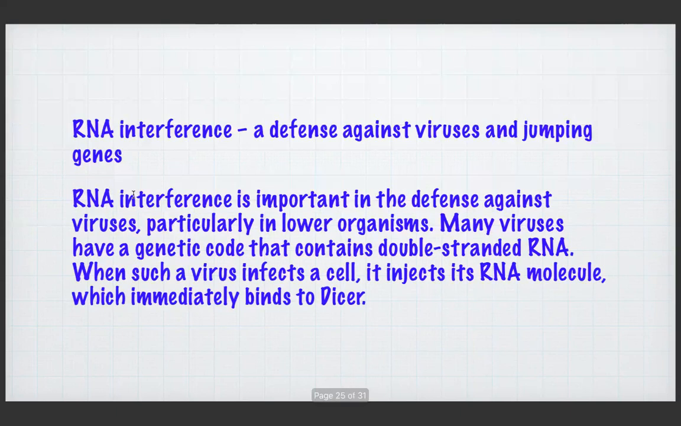RNA interference defends against viruses and jumping genes. RNA interference is important in the defense against viruses, particularly in lower organisms. So it is not a newly, exclusively innovated or creative thing. It is important in the defense against viruses, particularly in lower organisms.